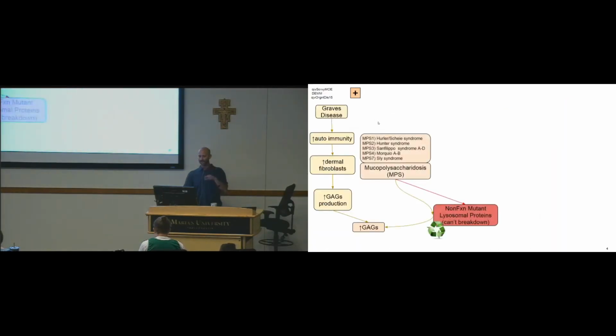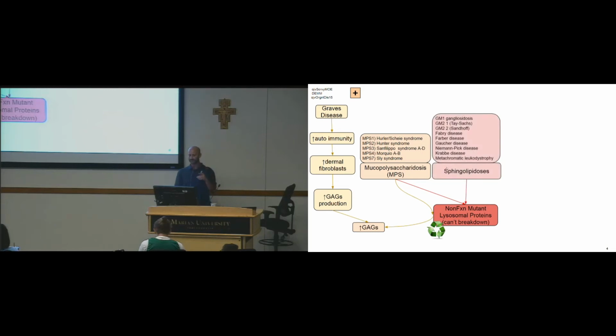So then we're going to talk about mucopolysaccharidosis, MPSs, okay, and there's a few of them. Those have non-functional lysosomal proteins. So you might have a genetic defect that causes a lysosomal protein to not be expressed, to not work, and that causes an increase in GAGs because you're not metabolizing them, right? You're not breaking them down.